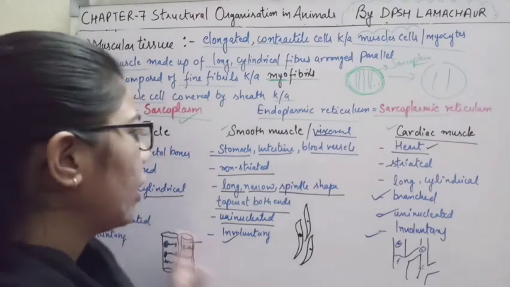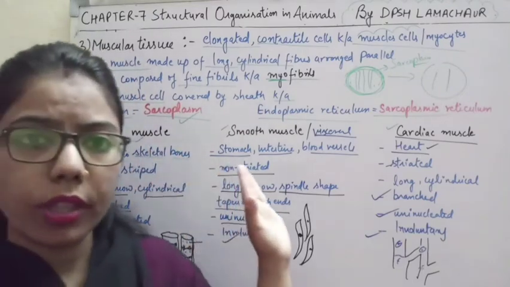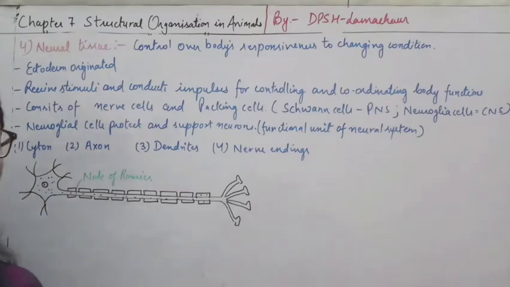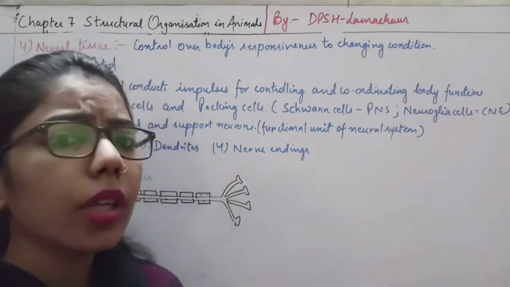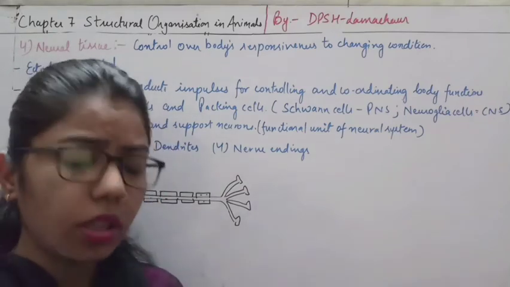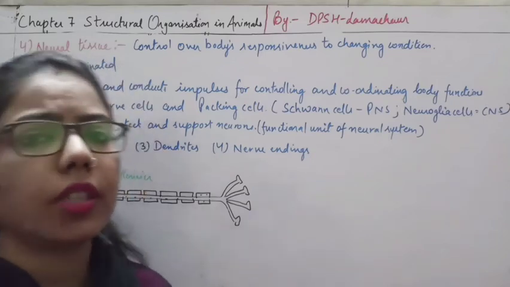So here we have completed the muscular tissue. Now the fourth tissue. Till here we have completed epithelial and connective tissue, then we did muscular tissue. Now the fourth one we have to discuss is neural tissue. Neural relates to the tissue present in the nerve cells, right?